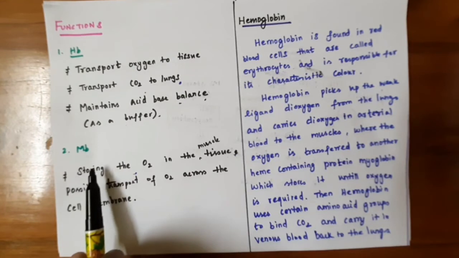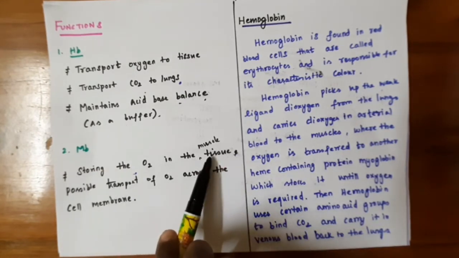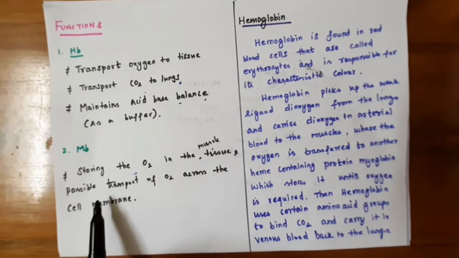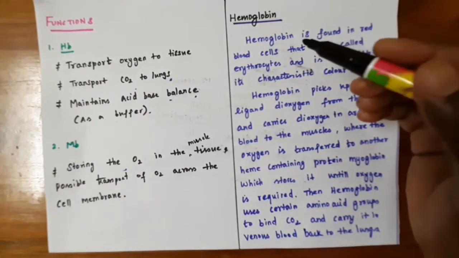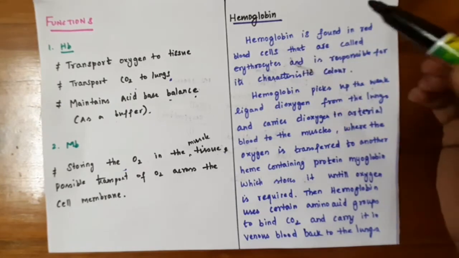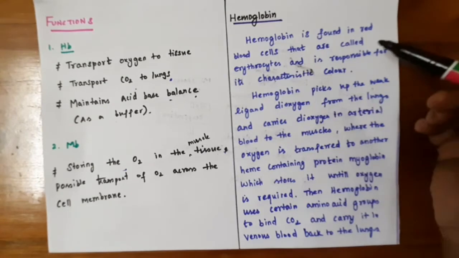And if you see the function of myoglobin, it stores the oxygen in the muscle tissue, and it also facilitates the transport of oxygen across the cell membrane. Okay, so next you will see hemoglobin. Hemoglobin is found in the red blood cells that are called erythrocytes.